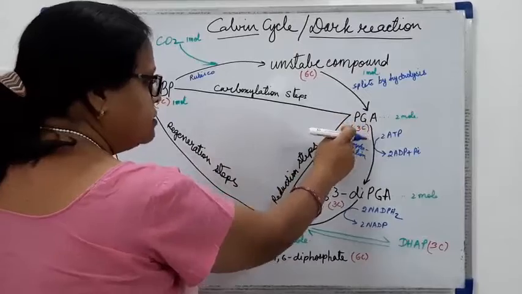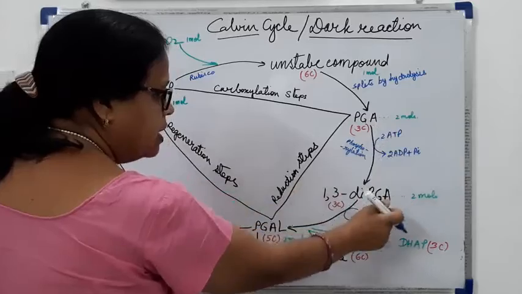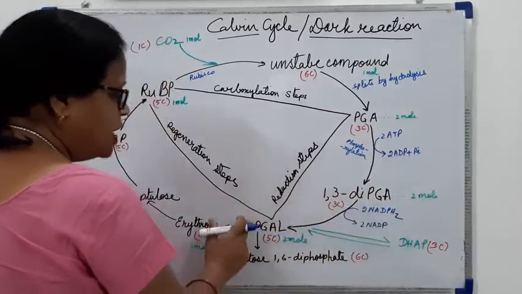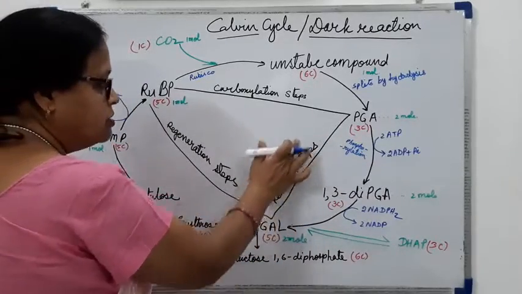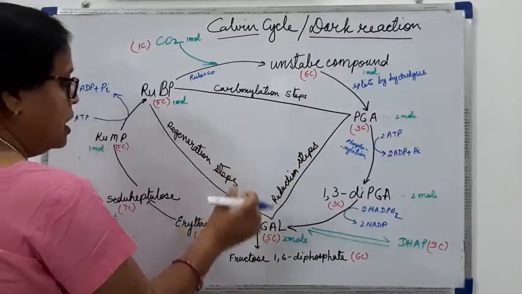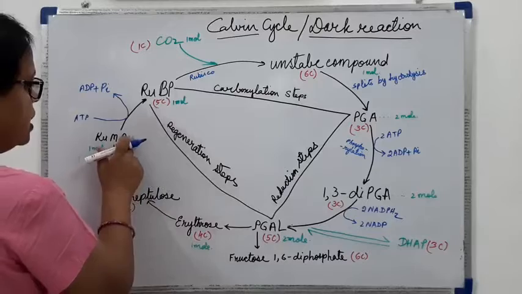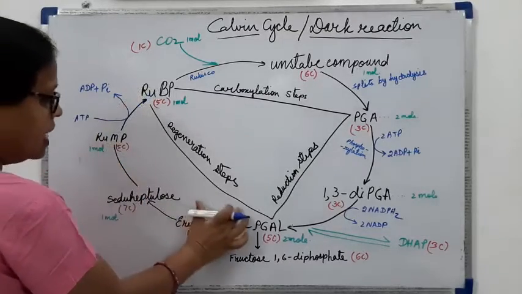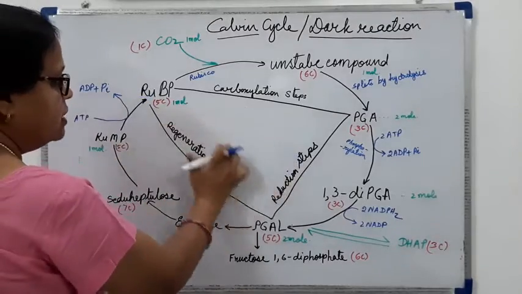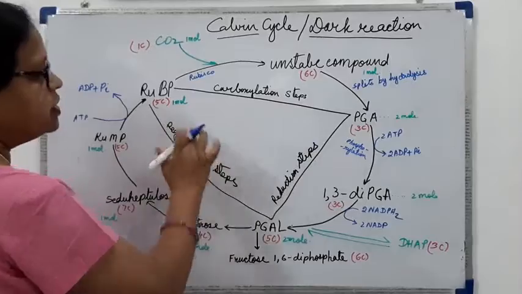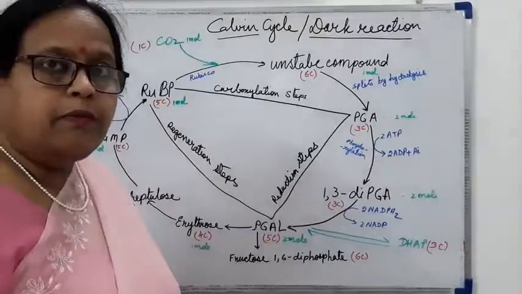This PGA gets reduced into 1,3-diphosphoglyceric acid by the NADPH2, and it becomes PGAL. These are the reduction steps. And PGAL gets converted into erythrose, sedoheptulose, RuMP, RuBP. These are the steps of the regeneration process. So in these 3 major steps, the process of the Calvin cycle completes.